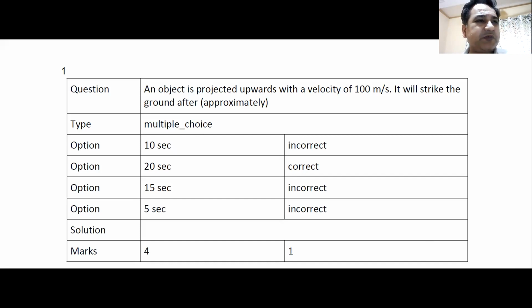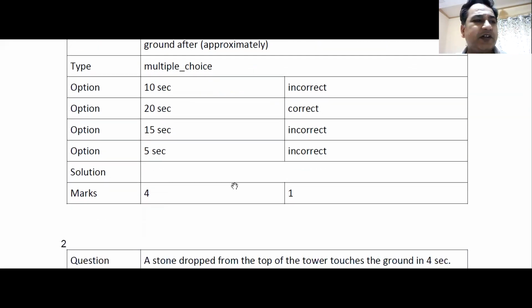Question number 1 seems to be very straightforward. An object is projected with a velocity of 100 meters per second. When will it strike the ground? So it will take 10 seconds to go up, 10 seconds to come down. The total time of flight is 20 seconds. Questions were pretty simple. That was question number 1.